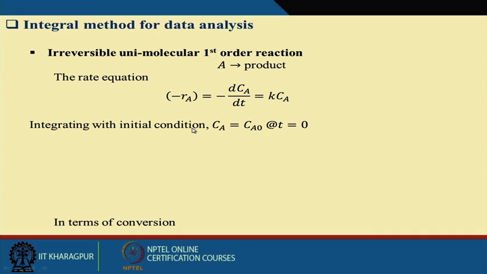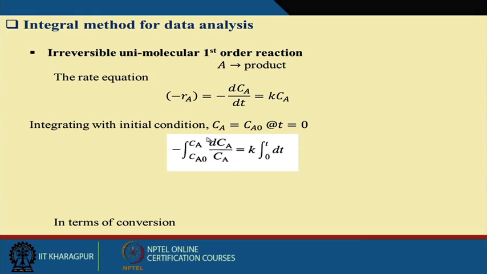Now let us do some analysis of the irreversible reaction also. This is the simple irreversible first order reaction. We consider A going to B, where A is the substrate and we are getting the product. I can write it like this. Now how can we analyze this?